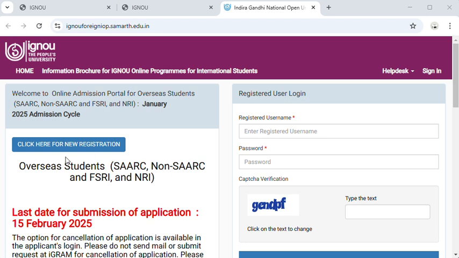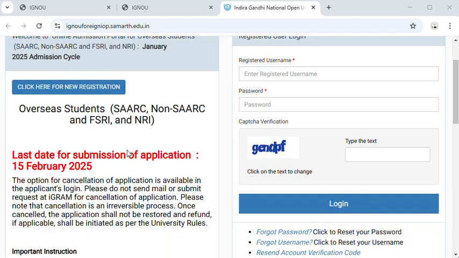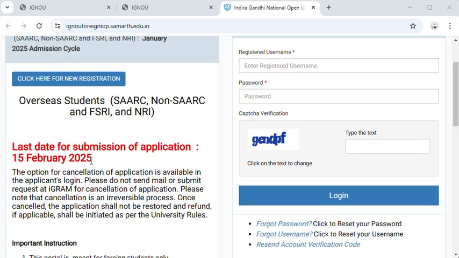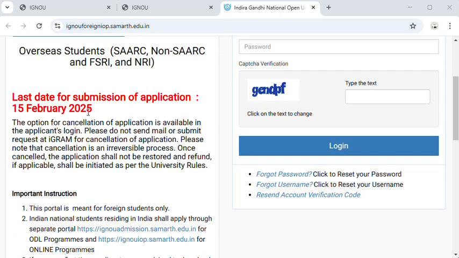You can take admission by clicking here for new registration. After that you will get a login and password with captcha. Login and fill up your form completely: your documentation, student details, qualification details, foreign details, identification IDs, and upload all relevant documents such as photo, signature, 10th and 12th mark sheets, undergraduate mark sheets if applicable, visa details, and NOC details, attached in PDF format. For more guidelines, the last date of submission of the application is 15th February 2025.